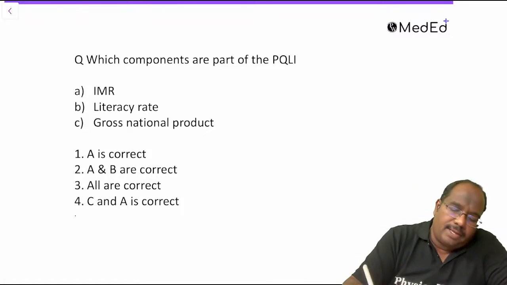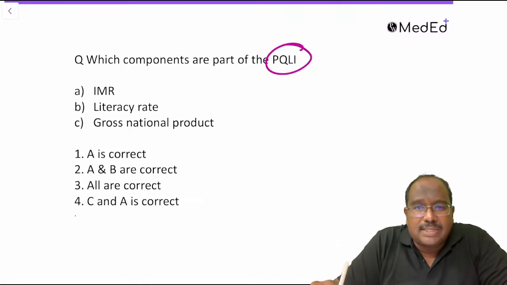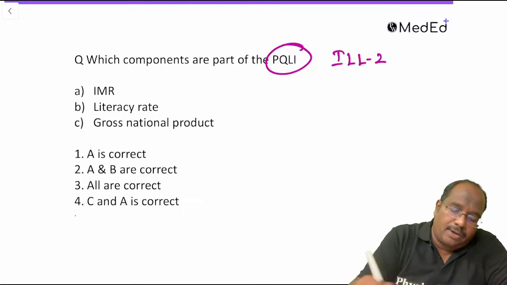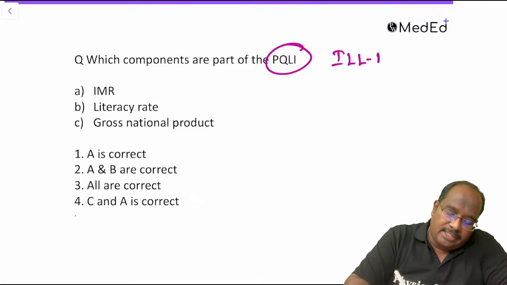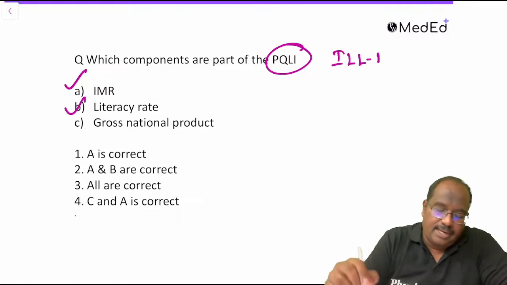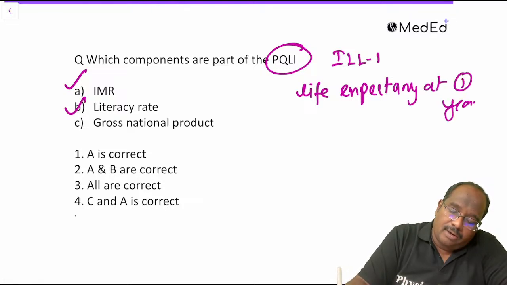So here they are discussing PQLI, the Physical Quality of Life Index. We discussed it in the class. You can remember it as ILL1. I stands for infant mortality rate, L stands for literacy rate, and the third is life expectancy at 1 year.